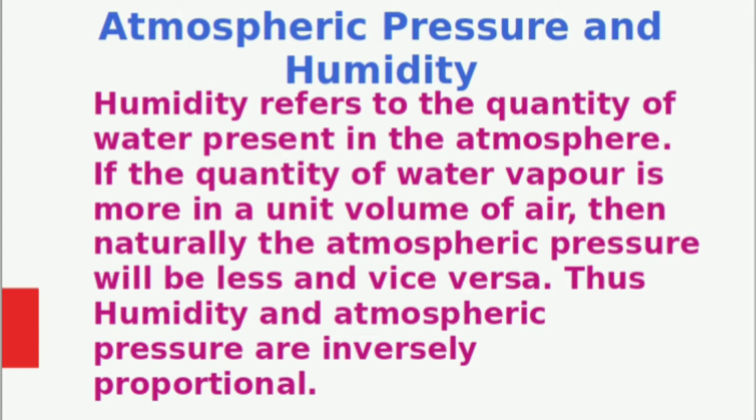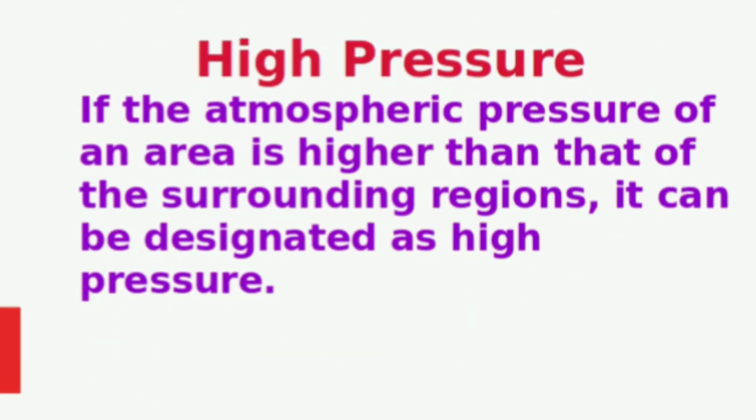So, when humidity increases, the atmospheric pressure decreases. When humidity decreases, atmospheric pressure increases. Thus, humidity and atmospheric pressure are inversely proportional. Hope you have understood that altitude, temperature and humidity in relation to atmospheric pressure are inversely proportional.